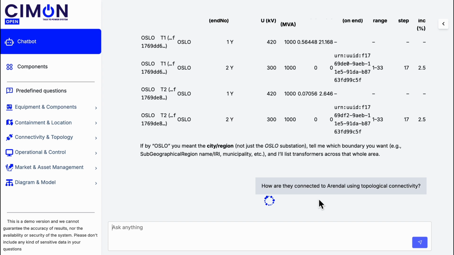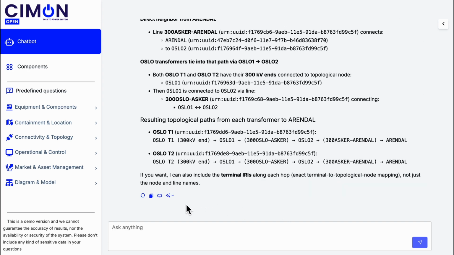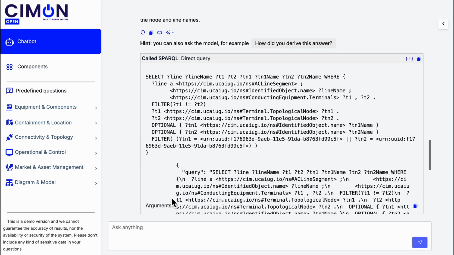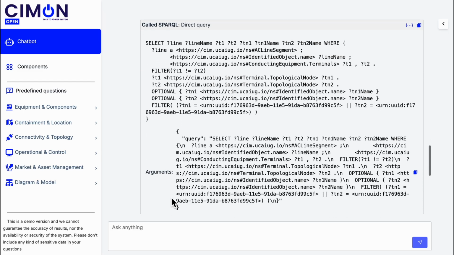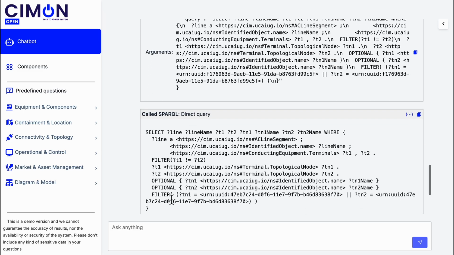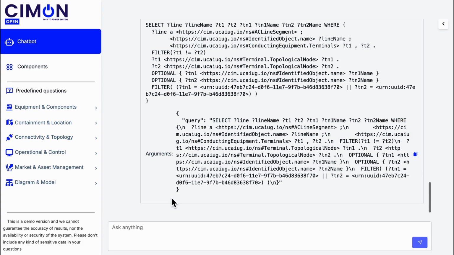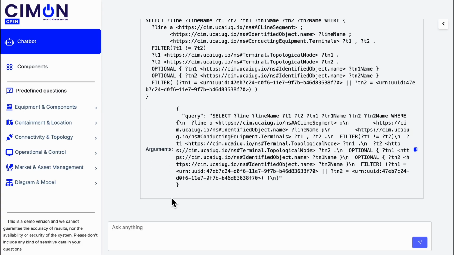What truly sets Talk 2 Power System apart is explainability. Every answer is fully traceable. Click the Explain button and you see exactly which tools the chatbot used, which SPARQL queries it generated, and what results came back from the knowledge graph. You can even open the query directly in the GraphDB editor to inspect, modify, rerun, or build upon it. Nothing is a black box.